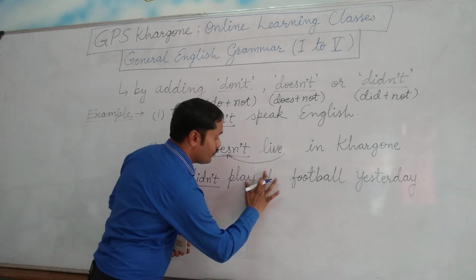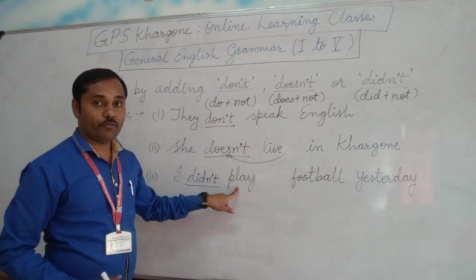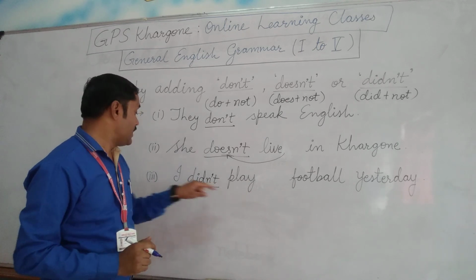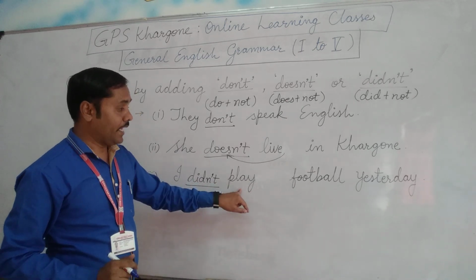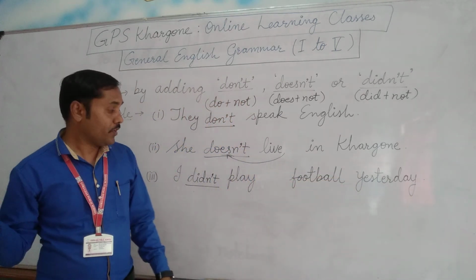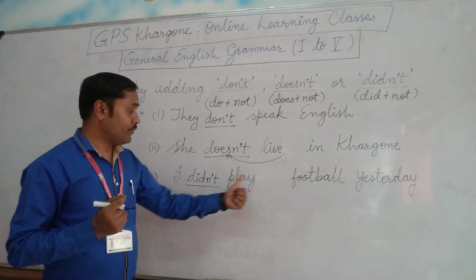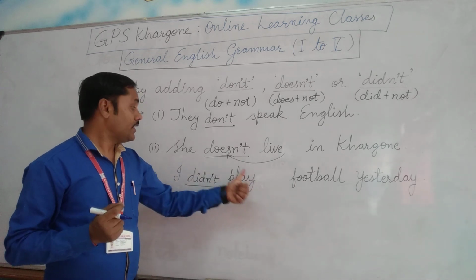We will remove ed, and by removing ed we find the first form of the verb. I didn't play football yesterday. So along with the helping verb did or didn't, we use the first form of the verb.